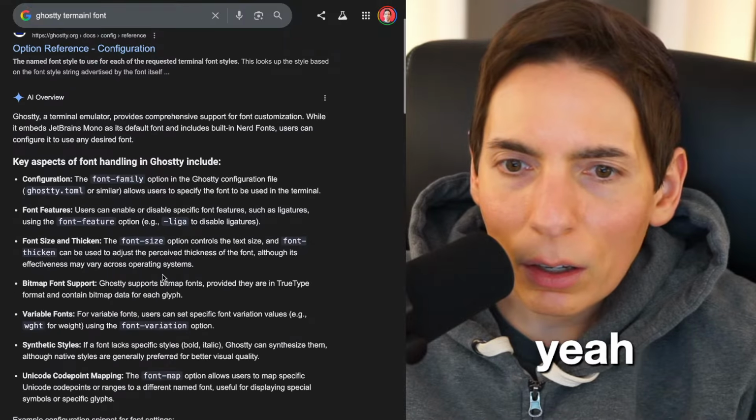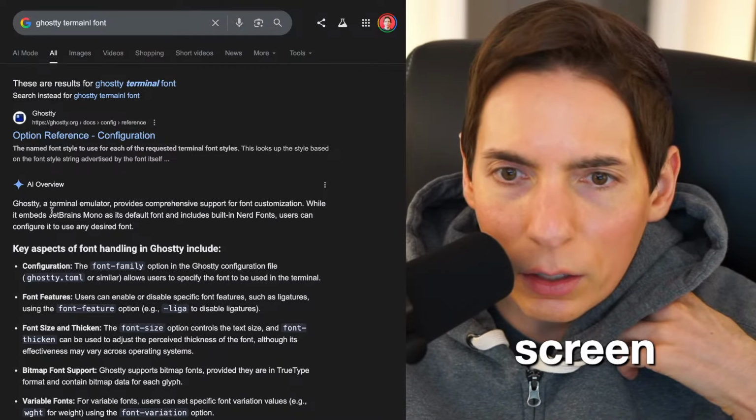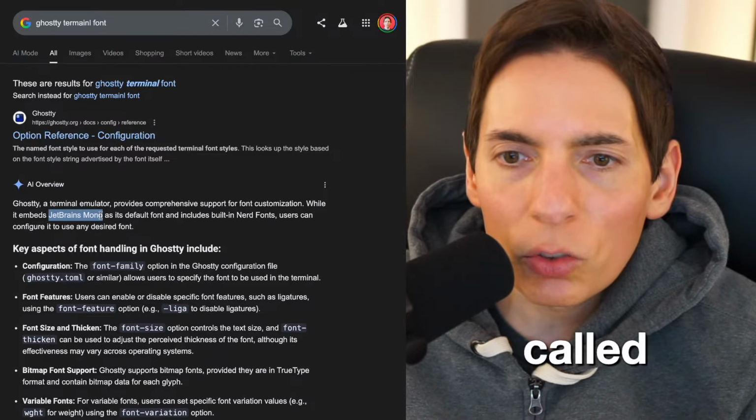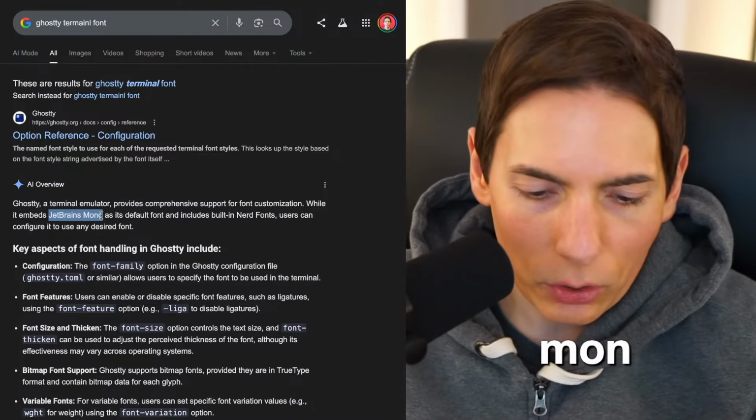Do you see it on the screen? JetBrains Mono. It's called JetBrains Mono, you guys. Okay, JetBrains Mono font. There it is. Yep, that's it right there. It's the JetBrains Mono font, you guys, which is a free and open source mono-spaced font. There you go.